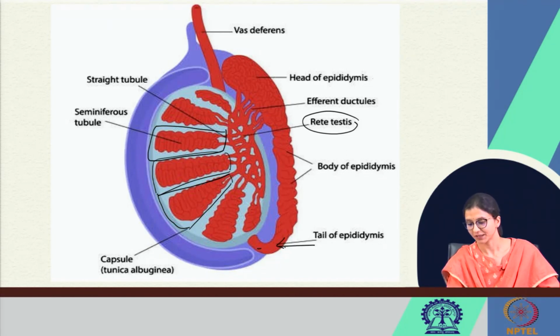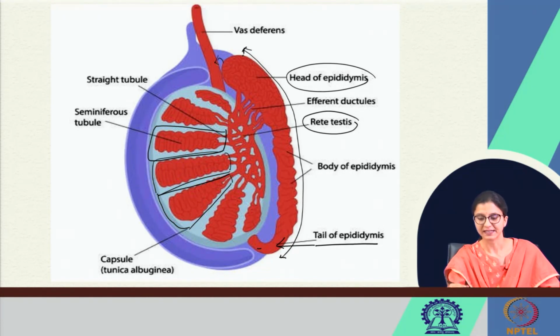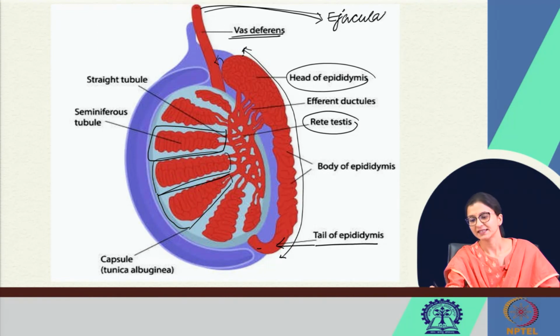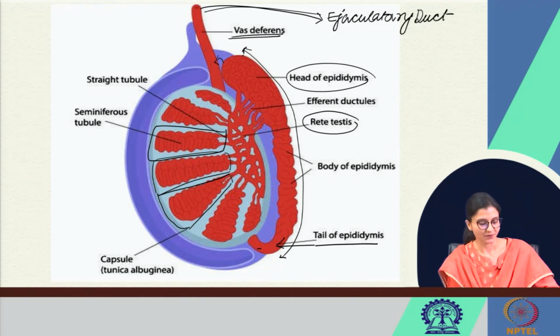This is the tail of the epididymis and the head of the epididymis. This whole structure is the epididymis, which ultimately connects to the vas deferens, which goes on to form the ejaculatory duct, which helps in ejaculation, right.